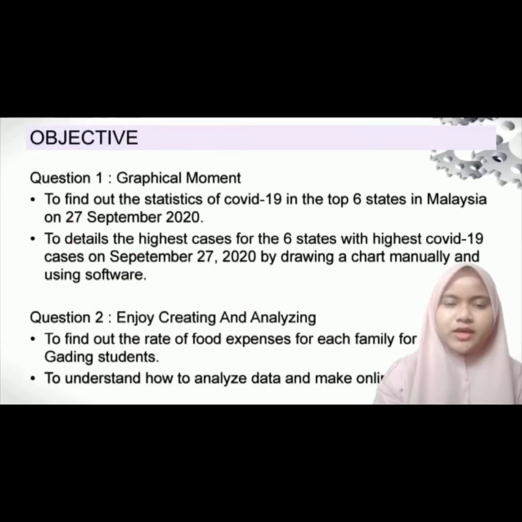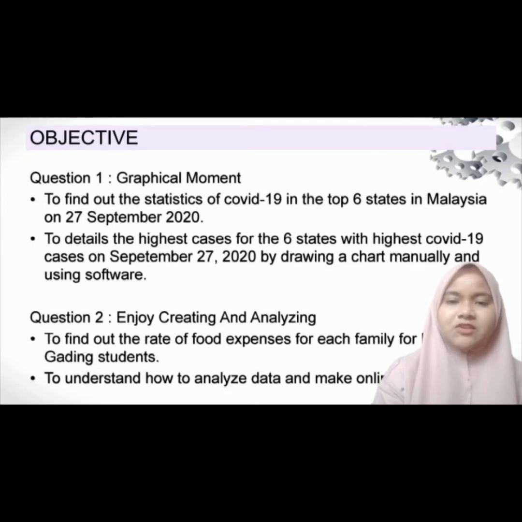The objective for question 1, which is graphical moment, is to find out the statistic of COVID-19 in the top 6 states in Malaysia on 27 September 2020. The second objective is to detail the highest cases for the 6 states with highest COVID-19 cases on September 27, 2020 by drawing a chart manually and using software.